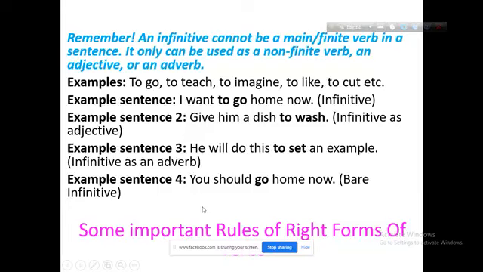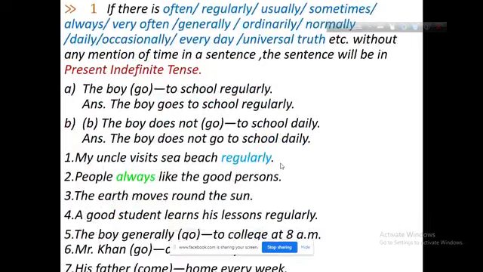Now, we will discuss some important rules of right form of verbs. When you have to attend the exam, you have to answer the questions on right form of verbs. Here are some important rules.